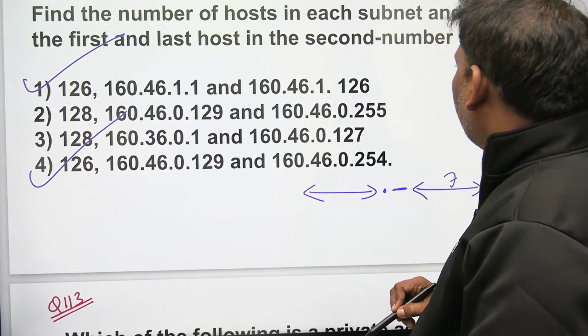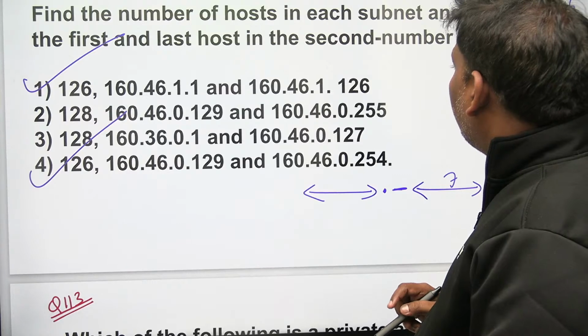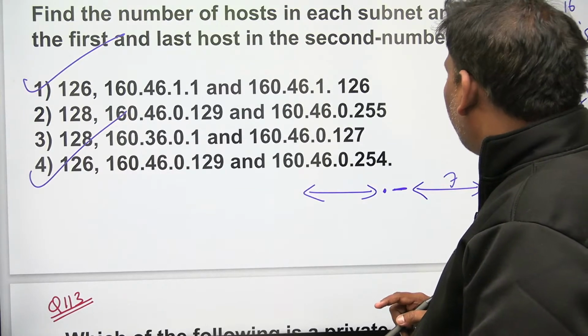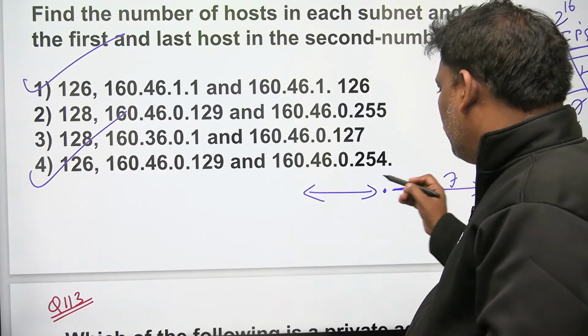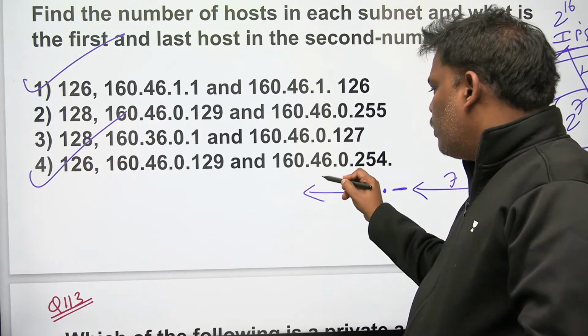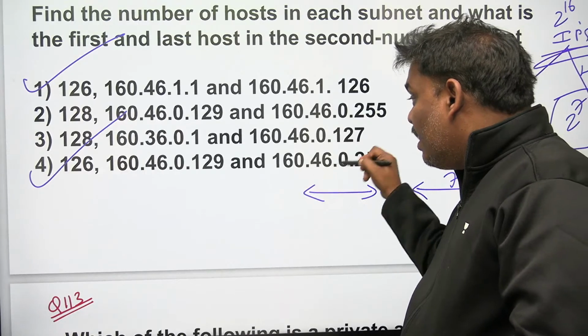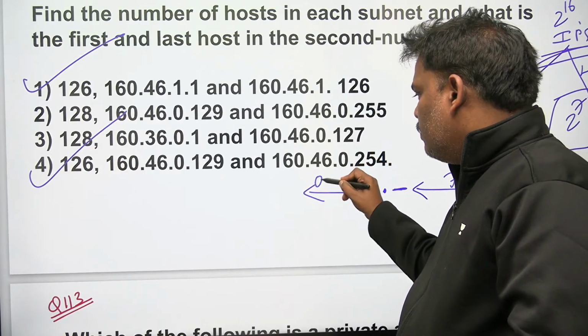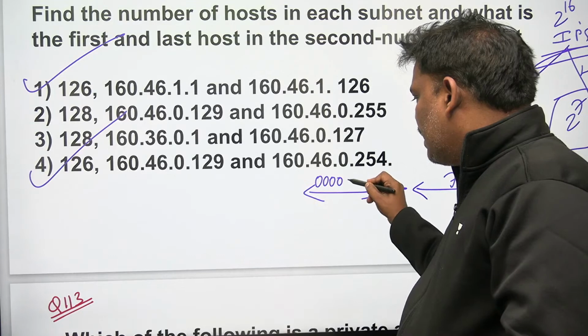He is asking for the first and last host in the second subnet. How to write the second subnet number with 9 bits?